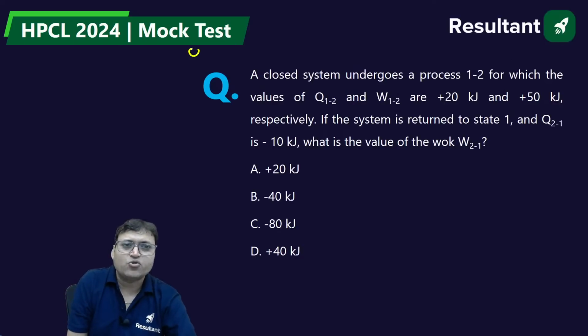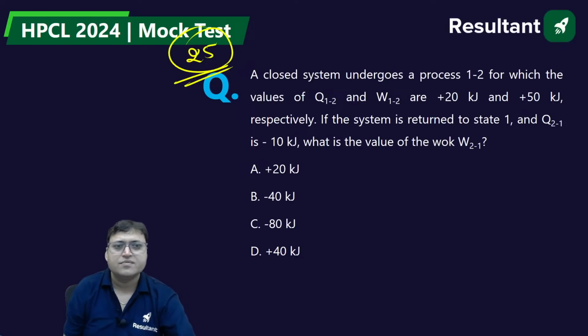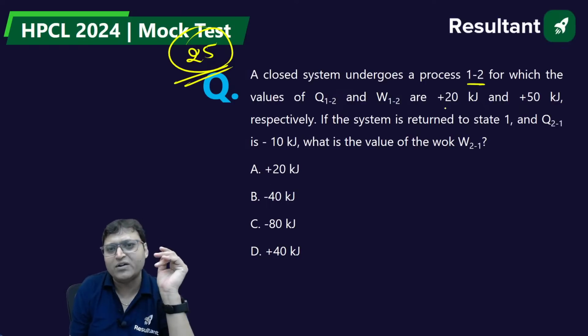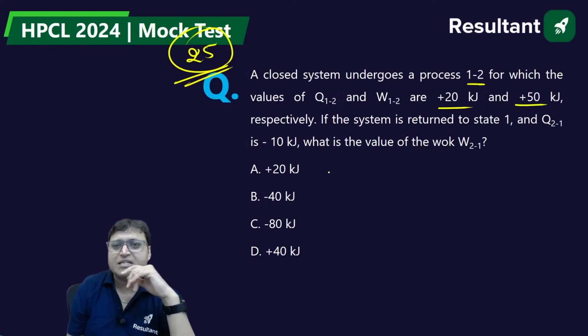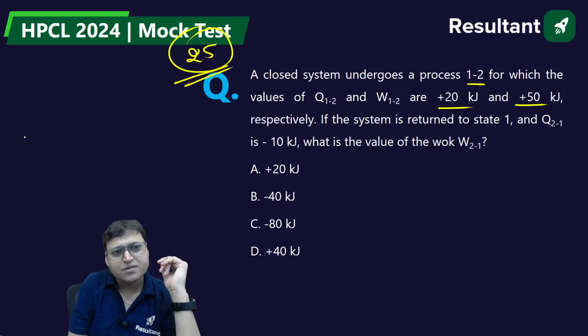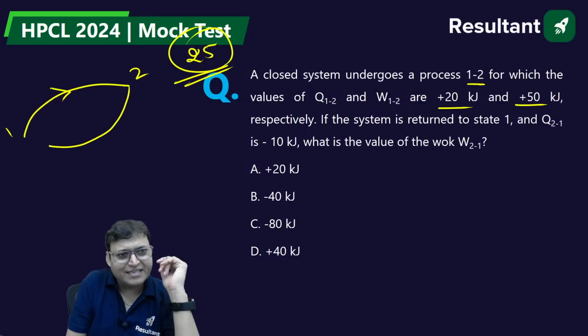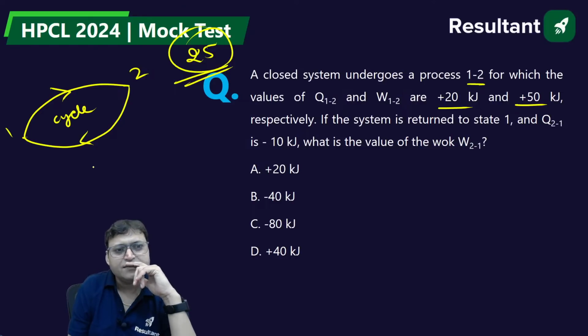And the last question, 25. A closed system undergoes a process 1 to 2 for which the value of Q1 to 2 and W1 to 2 are given. If the system is returned to the state 1, this is 1, this is 2, and it is returning back. So it is a cycle, isn't it?